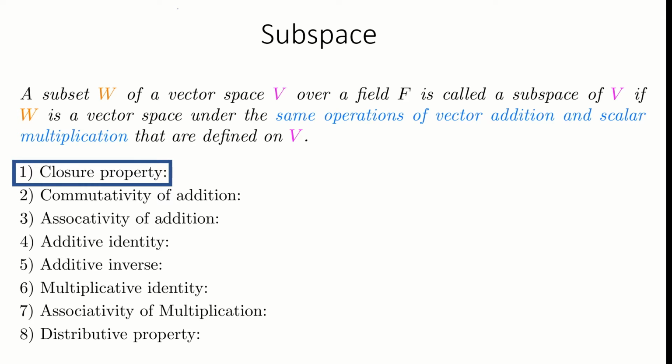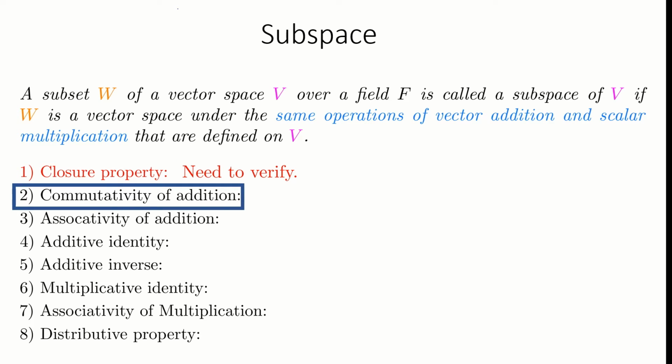Closure property. This property is not inherited. It is possible that the addition of two elements of W may not belong to W, and the same is true for the scalar multiplication of an element in W. So we explicitly need to verify this property to see if W is a subspace or not.